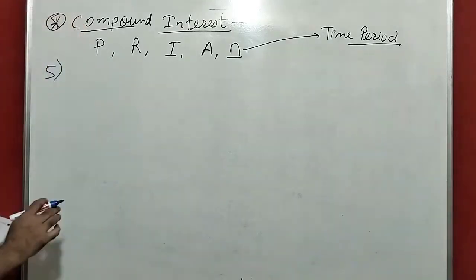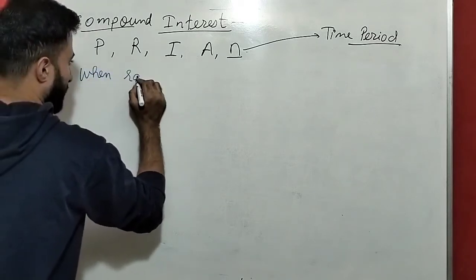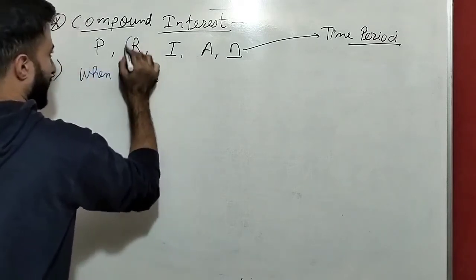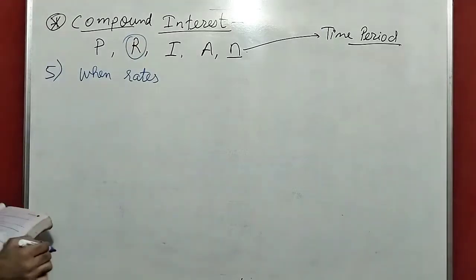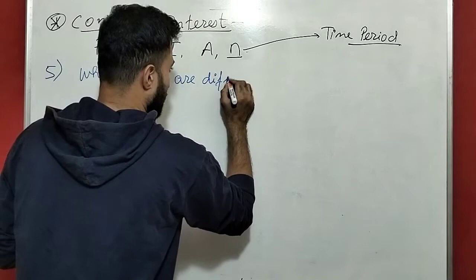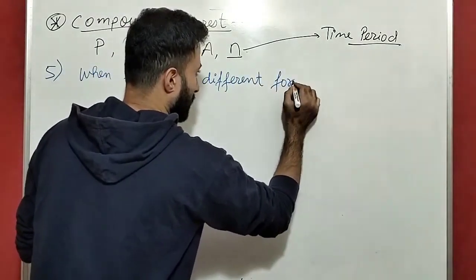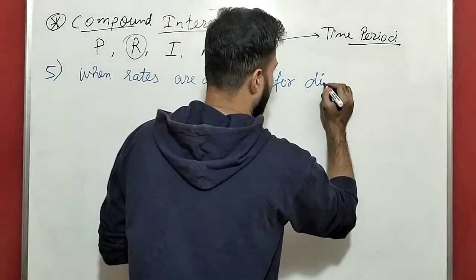Now the fifth one is when rates, rates means, guys, this rate of interest. When rates are different for different years.